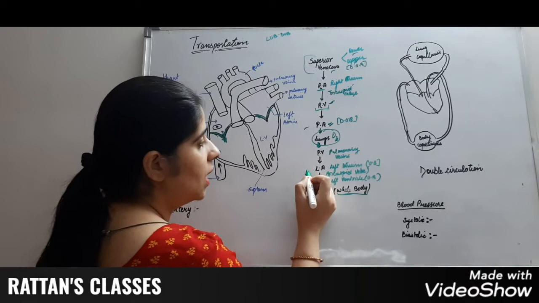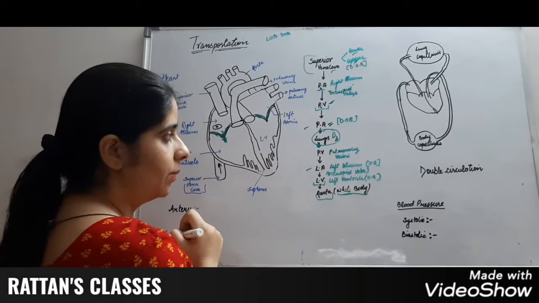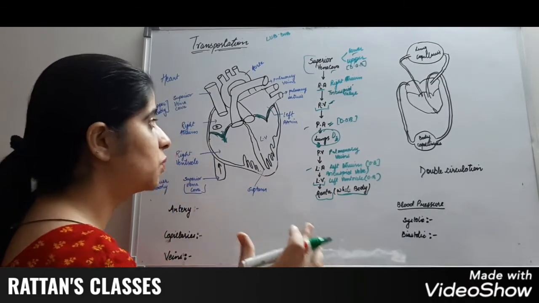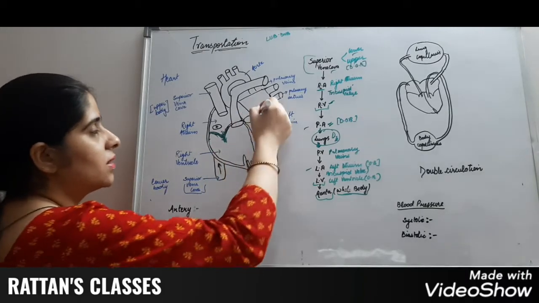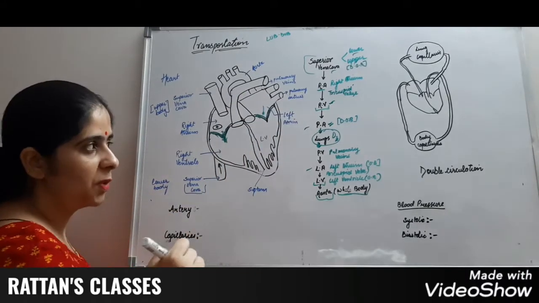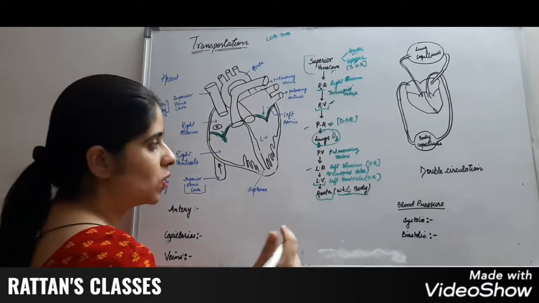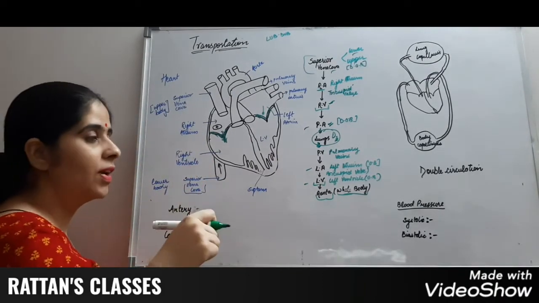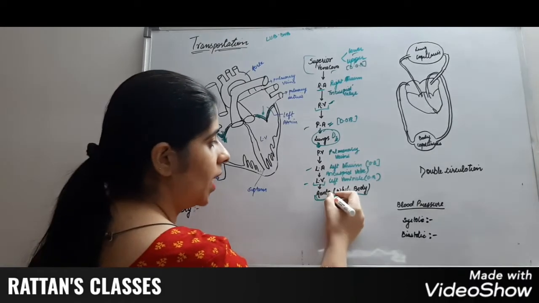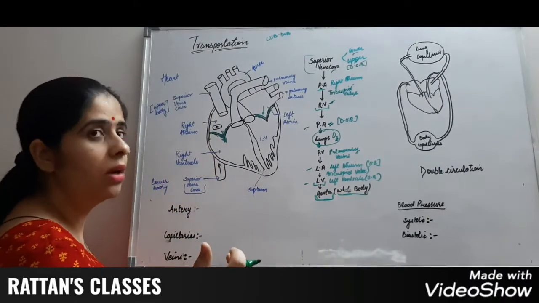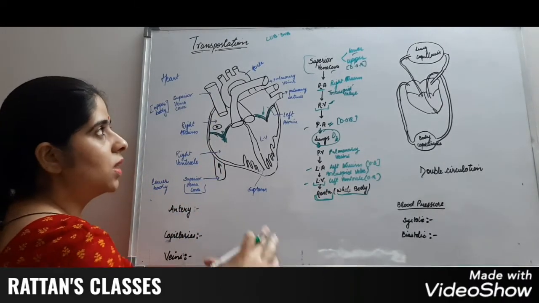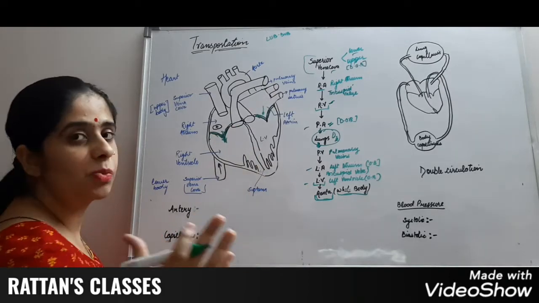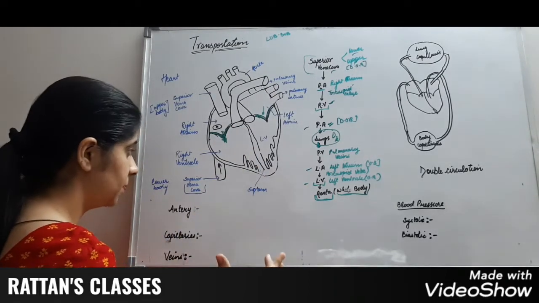From the veins it goes to the left atrium, and when the left atrium is full of blood, it exerts pressure on these bicuspid walls. These bicuspid walls open and blood goes to the left ventricle, and from the left ventricle blood goes to the aorta, and aorta transfers the blood to the whole body. This is the whole process. How does the transportation of blood take place?